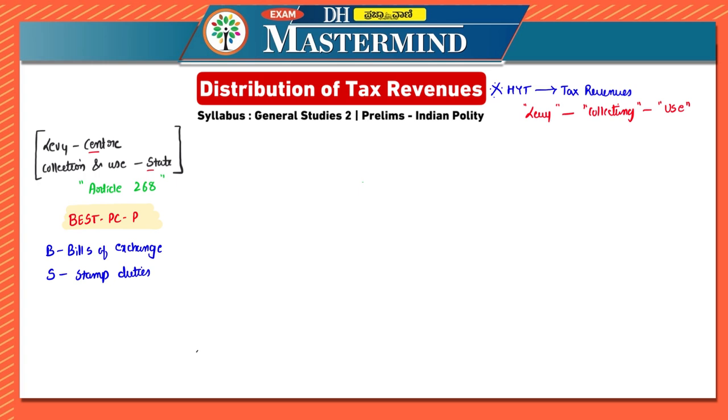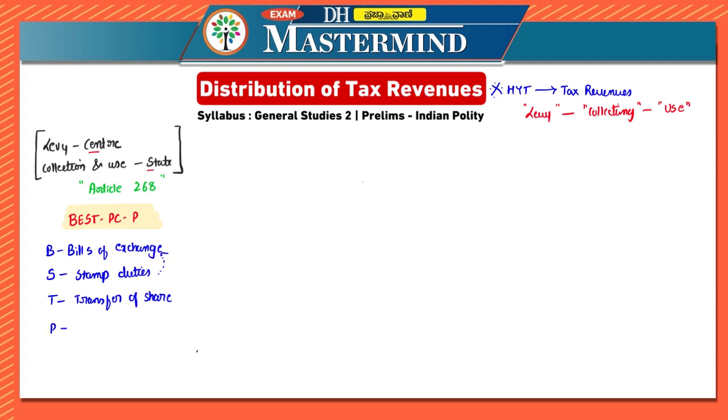That is actually stamp duties on bills of exchange. Now, T stands for transfer of shares. So, bills of exchange, stamp duties on bills of exchange, then you have transfer of shares.